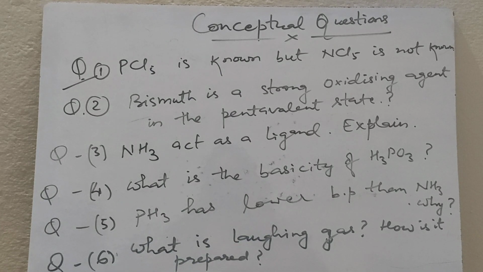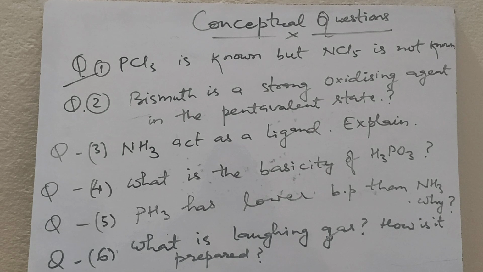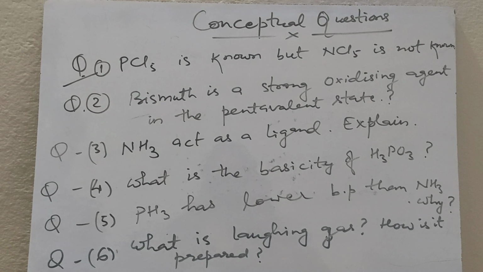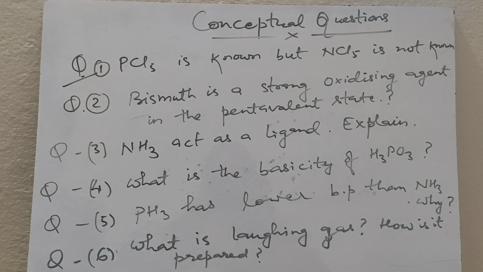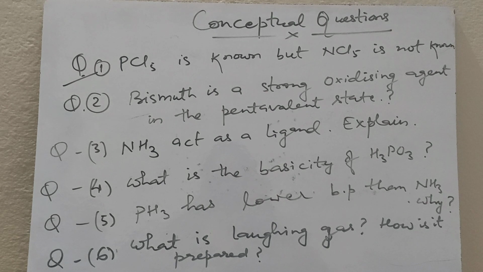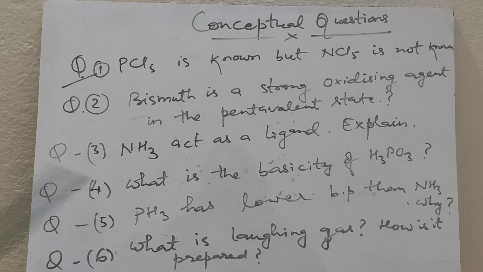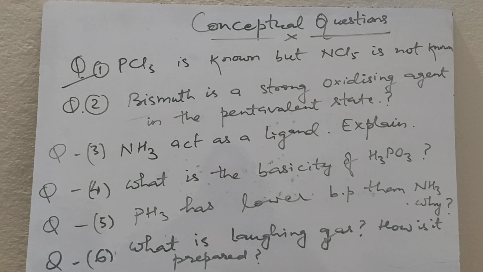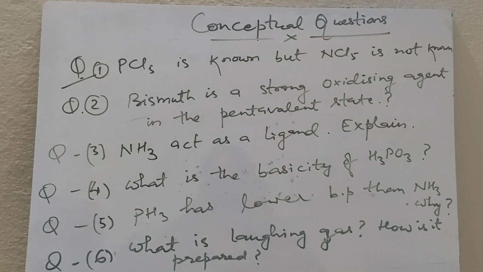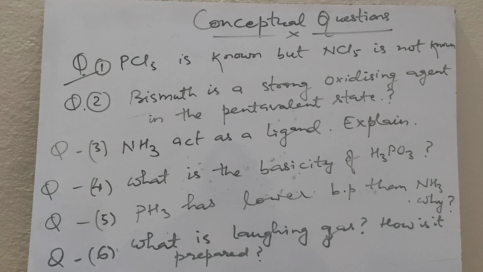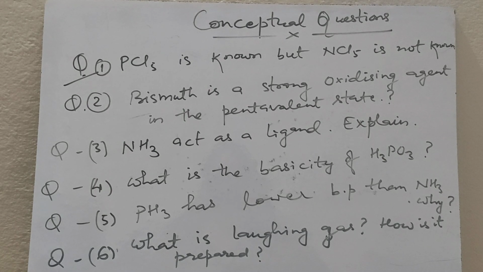Phosphine has a lower boiling point than ammonia. Due to the lower electronegativity and large size of phosphorus, phosphorus in phosphine is unable to form hydrogen bonds. That's why phosphine has a lower boiling point than ammonia, because ammonia has the ability to form hydrogen bonding. What is laughing gas? N2O is called laughing gas. How is it prepared? It is prepared by heating ammonium nitrate to form N2O plus H2O. Thank you.